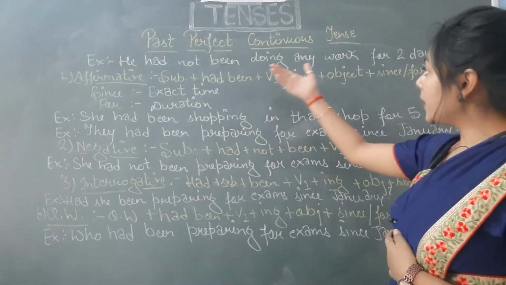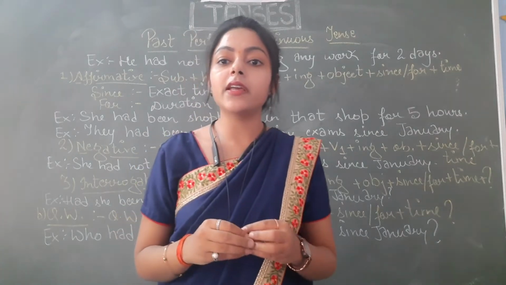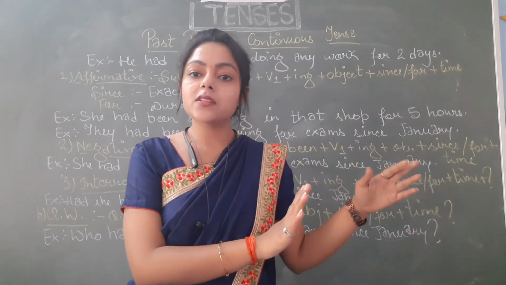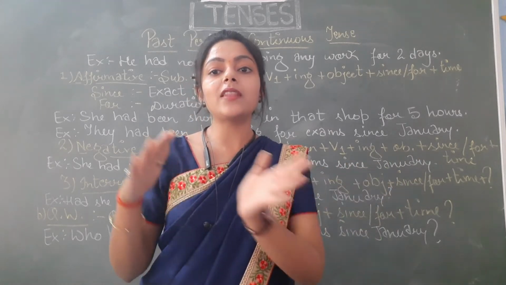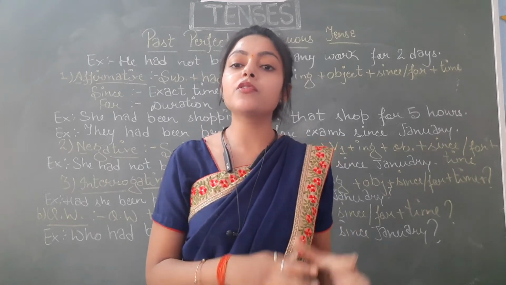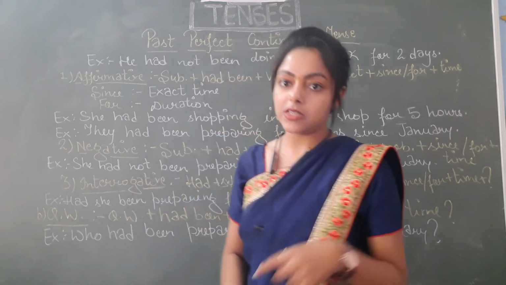He had not been doing any work for 2 days. So the action here is not working. So this action started in past and then it continued for 2 days and then it also ended in the past. So I hope you have understood where we have to use past perfect continuous tense. So let's just quickly see the structure of this tense.